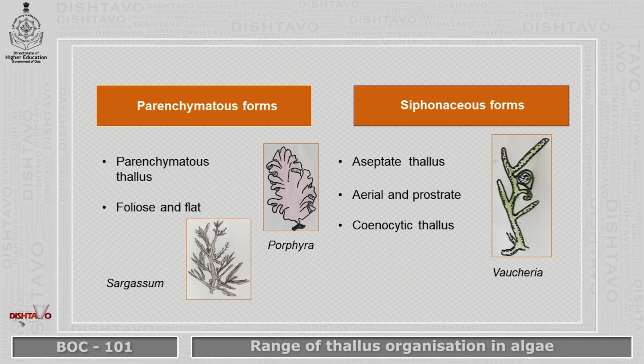We have lastly the siphonaceous forms. In siphonaceous forms, we have Vaucheria. Now this Vaucheria is a siphon like structure where there is no septa formation. There is no septa, therefore we call it an aseptate thallus. The aerial and the prostrate thallus is seen. The thallus shows a number of nuclei and therefore we call it coenocytic condition, where nuclei are there without any septa, and you will find this in Vaucheria. The septa may be forming only where the reproductive organs are borne. That is about the siphonaceous form, that is Vaucheria.